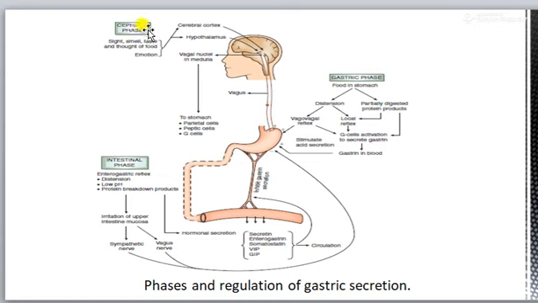This is the cephalic phase, and it starts with the sight, smell, taste and thought of the food and emotion. Then second one is gastric phase, when food is present in the stomach. Then third is the intestinal phase, it starts when chyme begins to empty from the stomach into the duodenum.